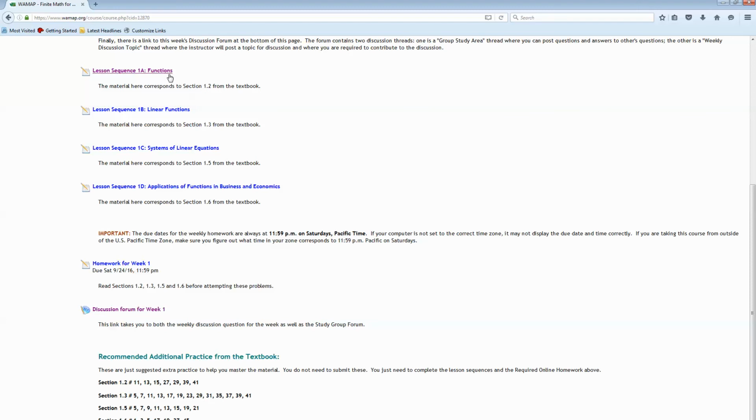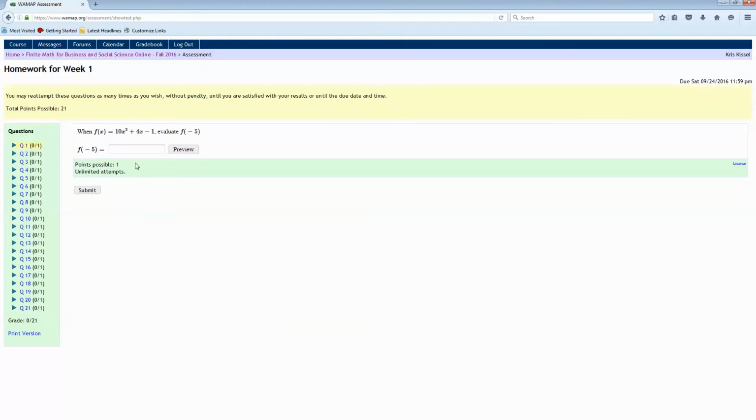Now, lesson sequences are for credit, and those can be done any time before the course ends. But there's also weekly homework that's due each week, and the due date will always be a Saturday at 11:59 p.m. Pacific time, to make that easy to remember. If I click on the homework here, you can see it looks a little bit like the lesson sequences, except there's no lesson. It's just a question for you to answer.